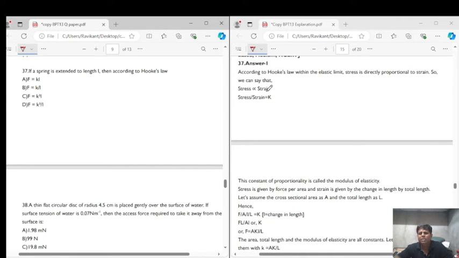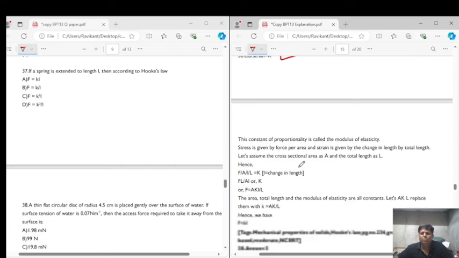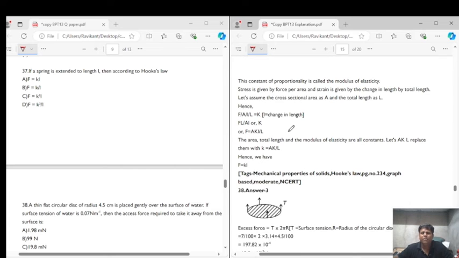So we can say stress is proportional to strain, and stress upon strain is a constant, right? Now, this constant is called Young's modulus, all right? So we have this Young's modulus Y is equals to F into L upon small l into A, right? Now the area, total length, and the extension.